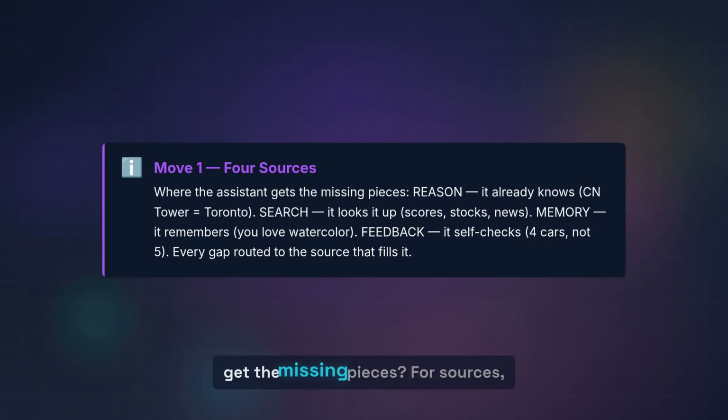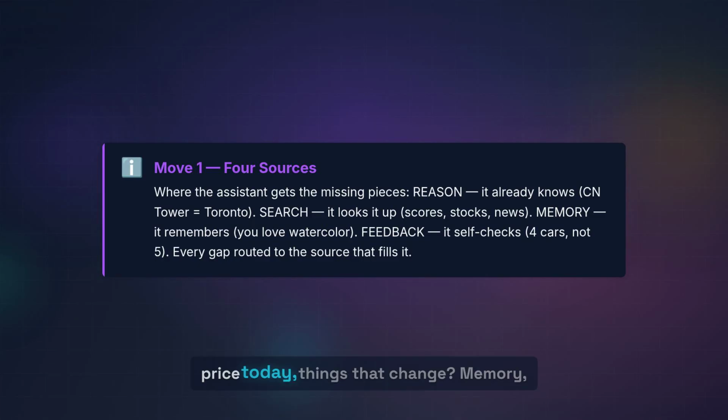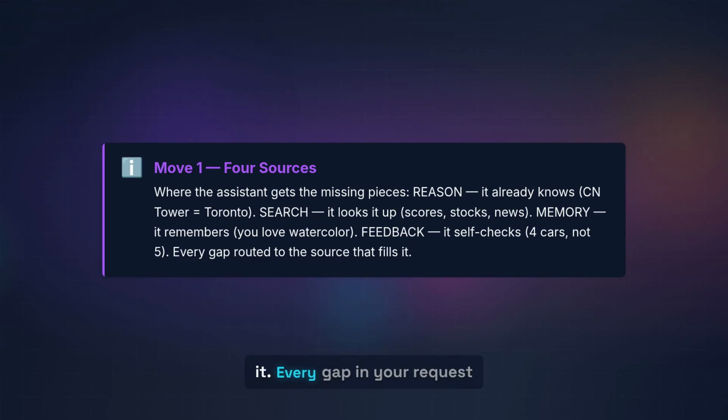So where does the assistant get the missing pieces? Four sources. Reason. The model just thinks. The CN Tower is the landmark of Toronto. It already knows that. Search. It looks it up. Who won the finals? What is the stock price today? Things that change. Memory. It remembers you said you love watercolor three turns ago. And feedback. It checks its own work. Only 4 red cars, not 5. Fix it. Every gap in your request gets routed to exactly the source that can fill it.